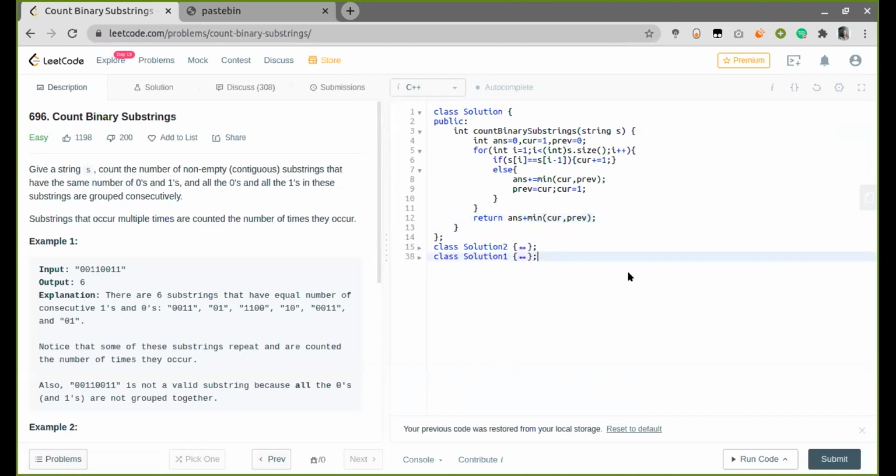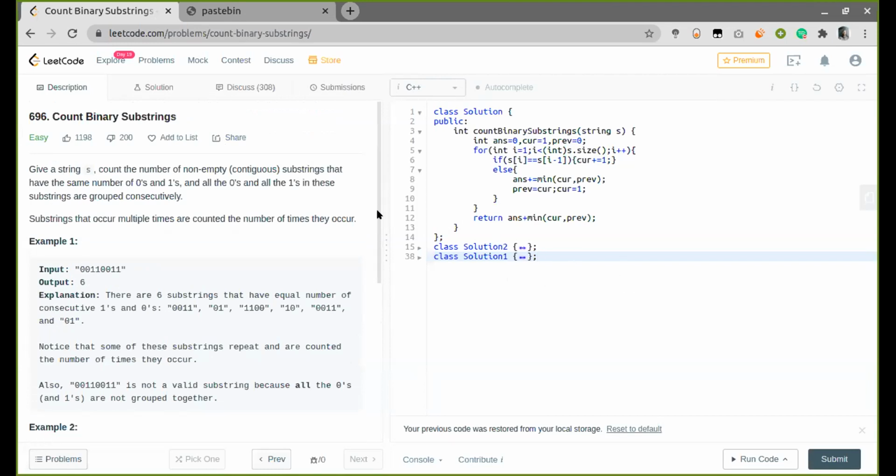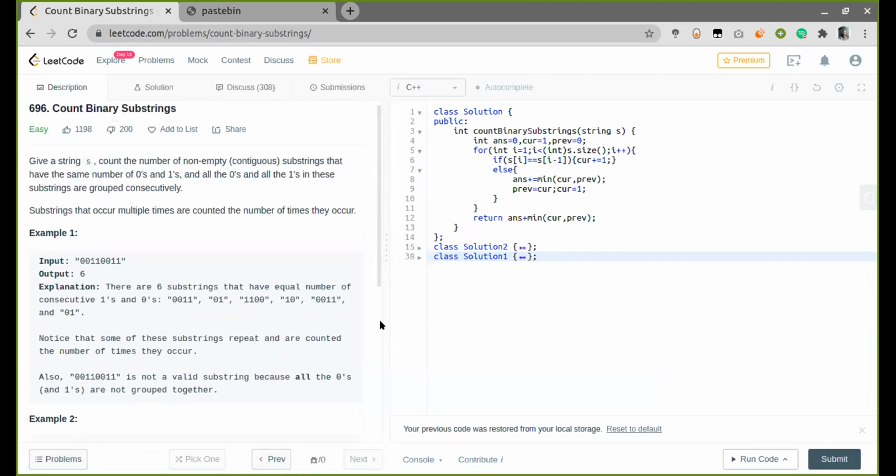The complete intuition is the way you grouped actually, and then you remove that grouping part, the information of zeros and ones, and then you can relate it with this. If you jump directly to this solution, it's very difficult to convince the interviewer. Yeah, that's what happened to me. I went directly to the optimized one, and I got lost. It is tagged easy, but the brute force approach is very simple to come up with, while the optimized one and the space optimized one will be at least medium or hard. Yeah, agreed.